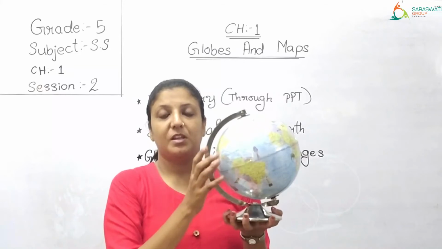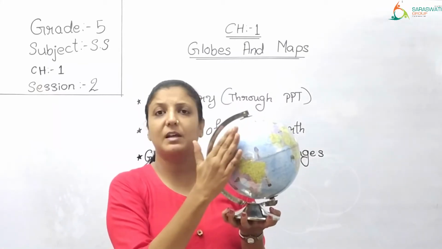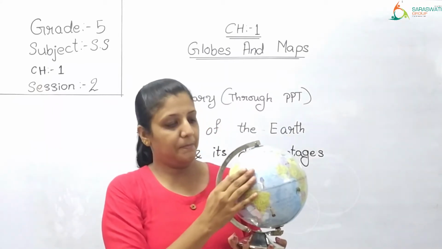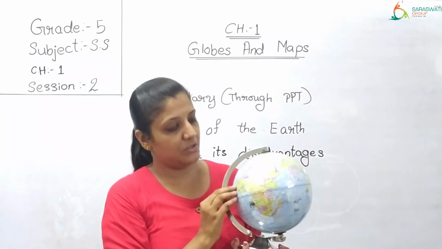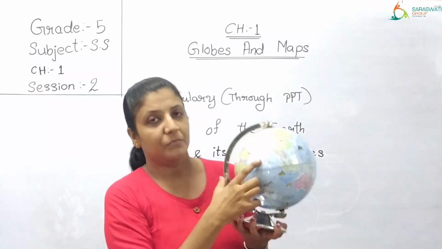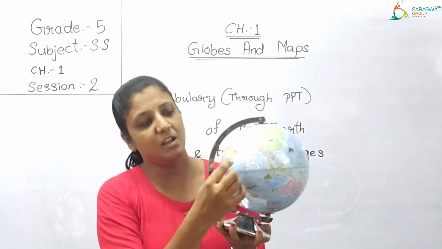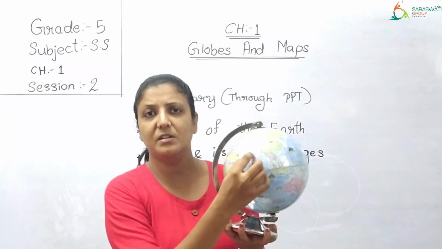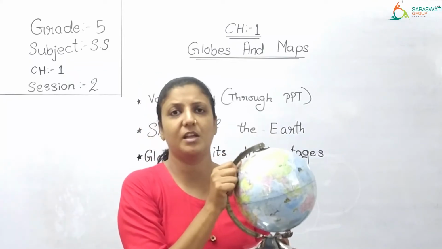Large globe, ये बड़ा globe है, तो इसमें कुछ ज़्यादा details है. For example, some important towns are also mentioned here. ये इंडिया है तो इंडिया के कुछ important towns या cities के name यहाँ पर mention किए हैं.